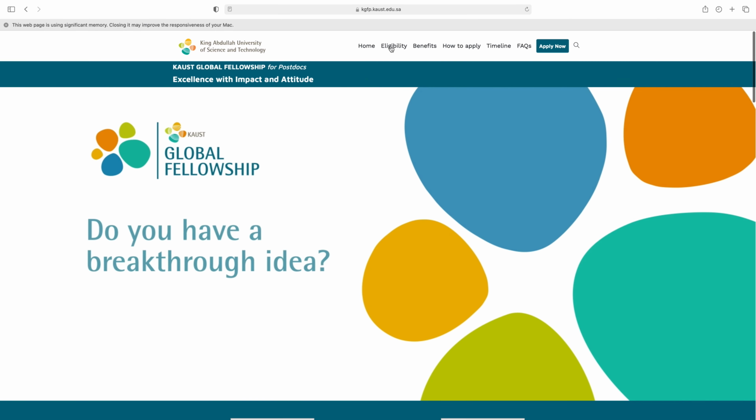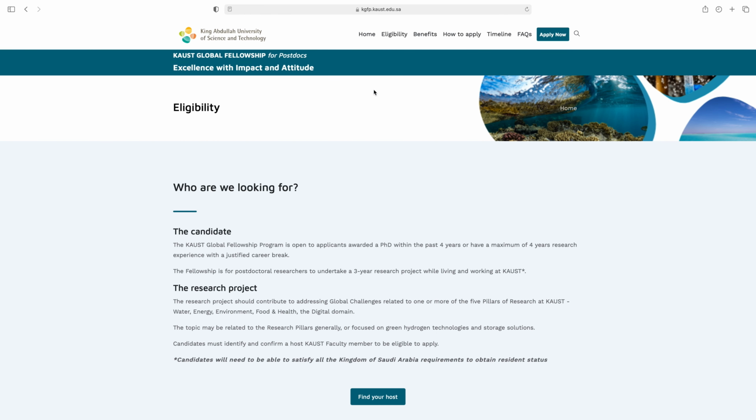After this, next is eligibility. The KAUST Global Fellowship Program is open to applicants awarded a PhD within the past 4 years or who have a maximum of 4 years of research experience with a justified career break.